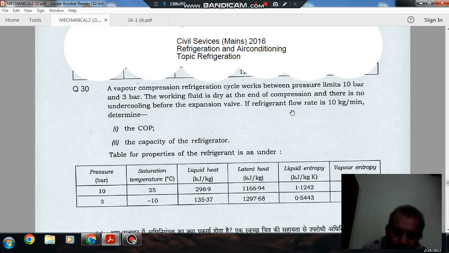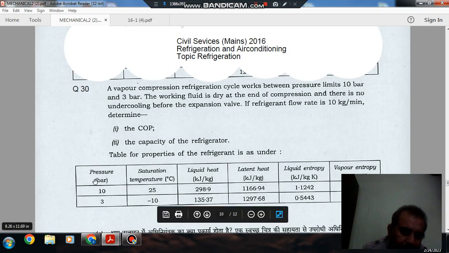If the refrigerant flow is 10 kilogram per minute, determine one, the COP, and two, the capacity of the refrigerator. The table for properties of refrigerant is as under. At pressure 10 bar and 3 bar, various properties like saturation temperature, liquid heat, latent heat, liquid entropy and vapor entropy are given.